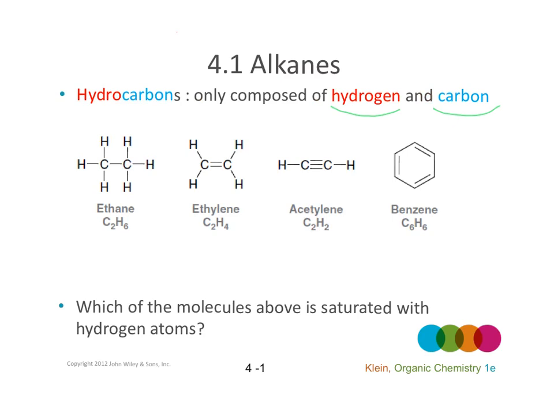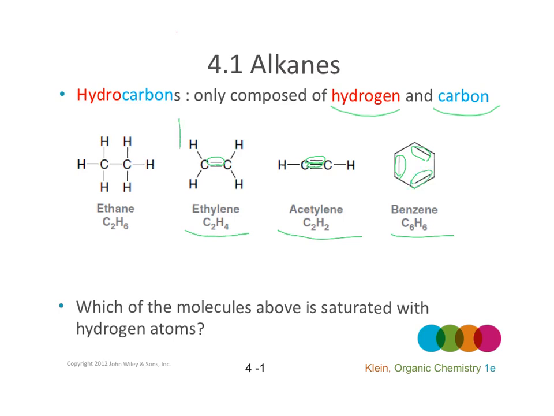If it's a double bond, for example, in ethylene, there is one pi bond here. In acetylene, a triple bond, there are 1 and 2 pi bonds. In this molecule, benzene, there are 1, 2, and 3 pi bonds.